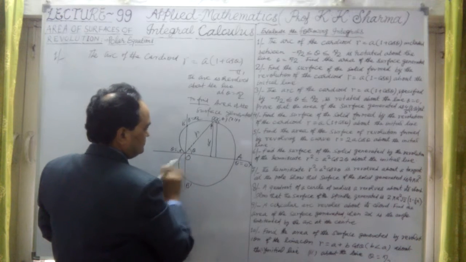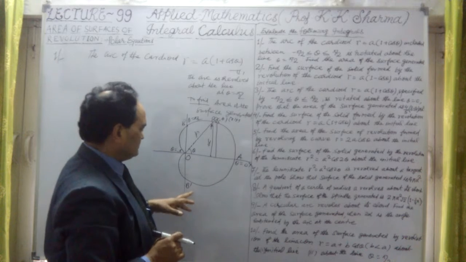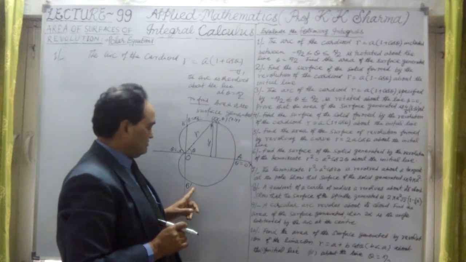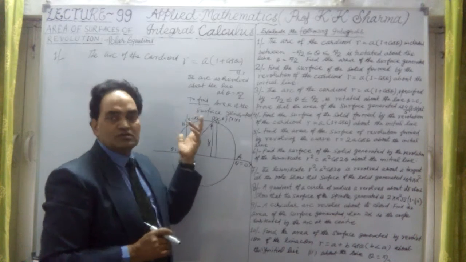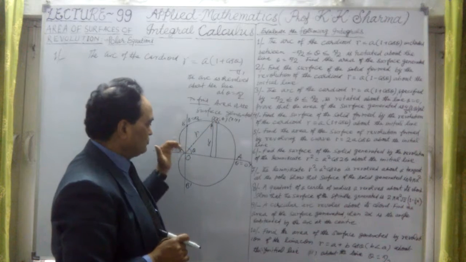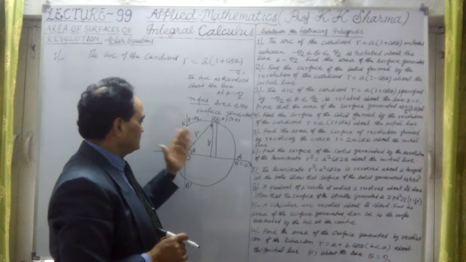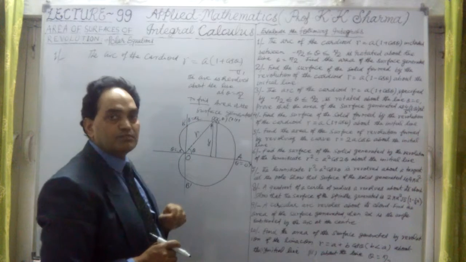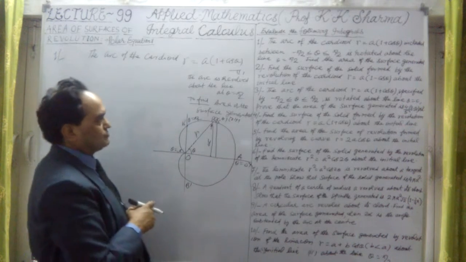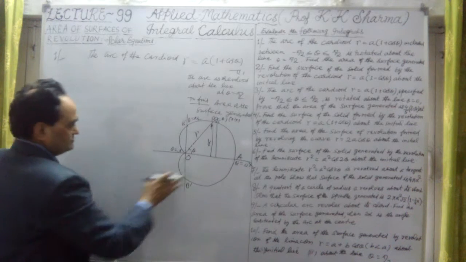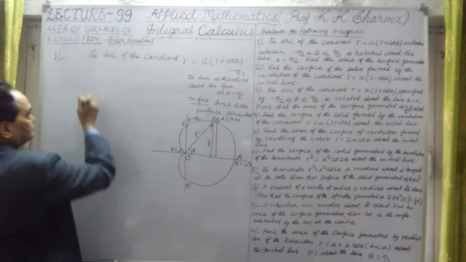That means twice of this. Or we can just say, if I take my limit minus pi by 2 to plus pi by 2, then it's okay. Then we do not have to multiply by 2, because this whole arc is revolved about the initial line, which is at theta equal to pi by 2. That is the point.